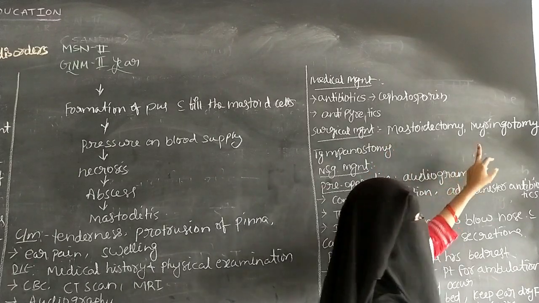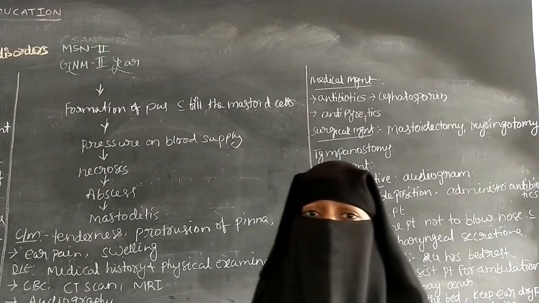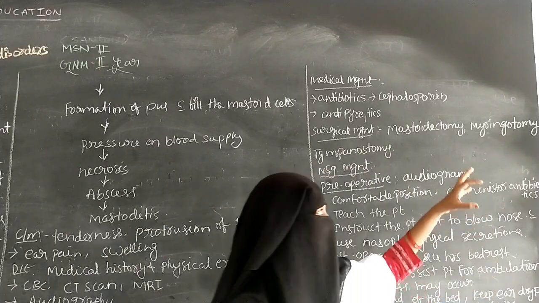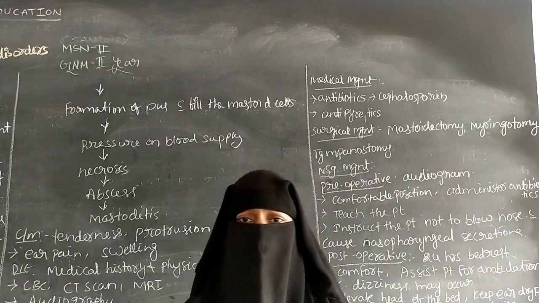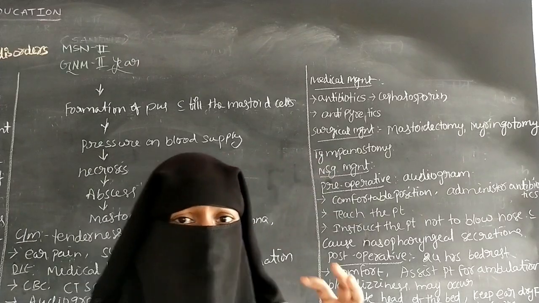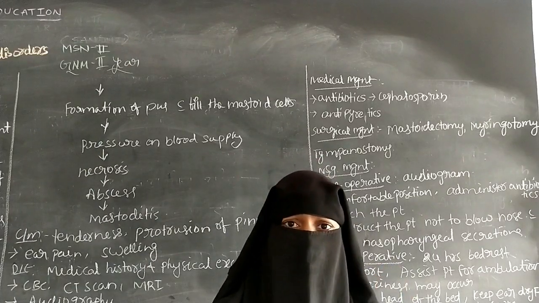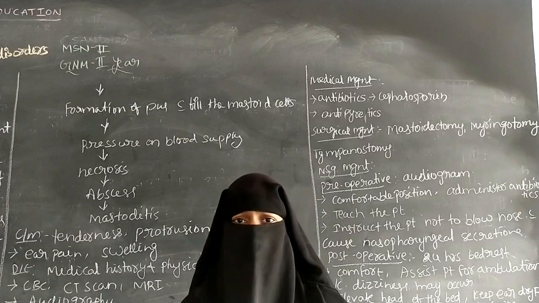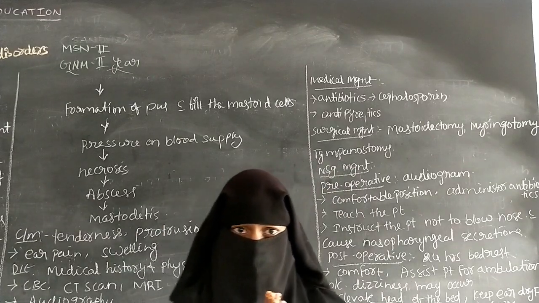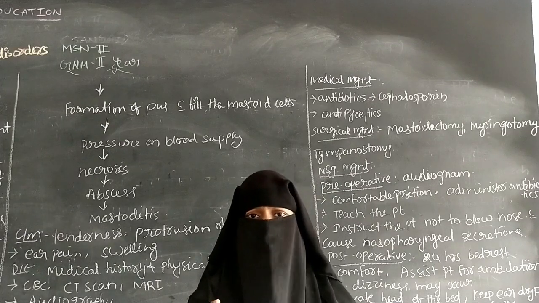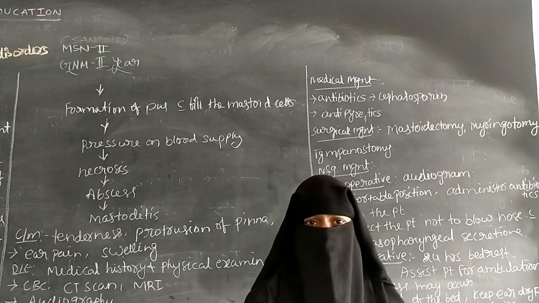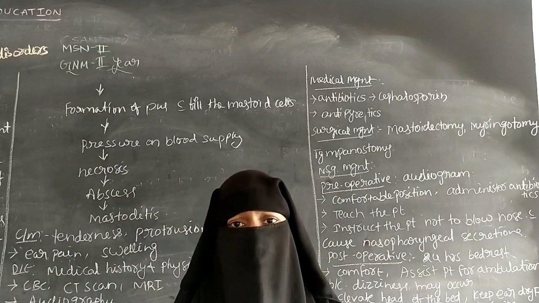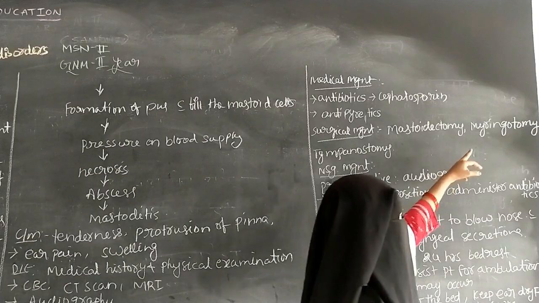And the next one is the myringotomy. So in the myringotomy, an incision is made into the middle ear and a suctioning tube is inserted through the incision, and by this suction the excessive fluid which is present in the middle ear can be drained by the catheter. So the myringotomy means there is an incision made in the middle ear, and by this incision the suctioning catheter can be inserted into the ear to drain the excessive fluid from the middle ear. It is called as myringotomy.